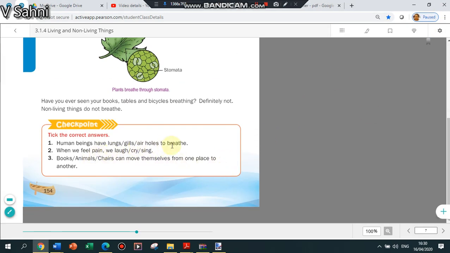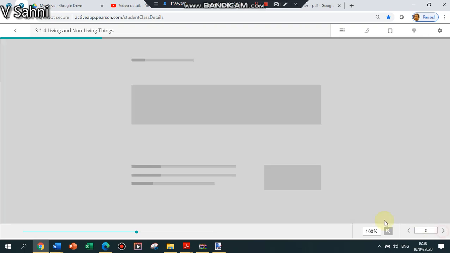Human beings have dash to breathe. Lungs, gills, air holes. They have lungs. When we feel pain, we cry. Books, animals, chair: which can move themselves from one place to another? Animals, of course. Let's go to the next page.